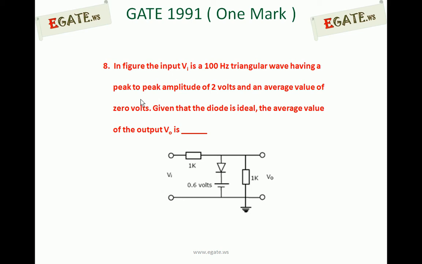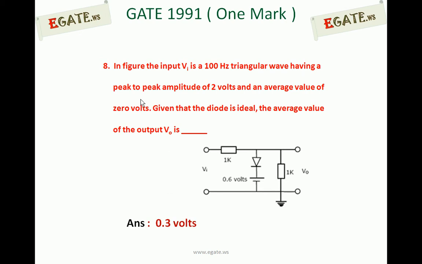In the figure, the input Vi is a 100 Hz triangular wave having a peak to peak amplitude of 2 volts and an average value of 0 volts. Given that the diode is ideal, calculate the average value of the output V0. For the given circuit, the input is a 2 volt peak to peak triangular wave with 100 Hz frequency. If the diode is ideal, calculate the average value, that is the DC value, of the output waveform.